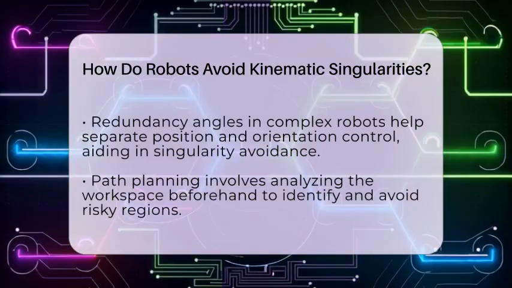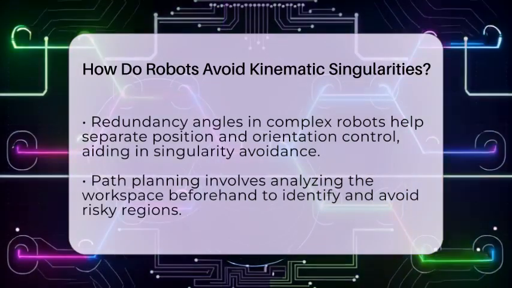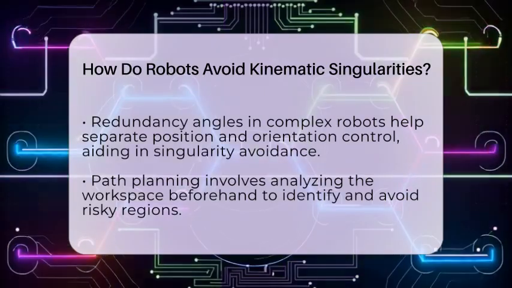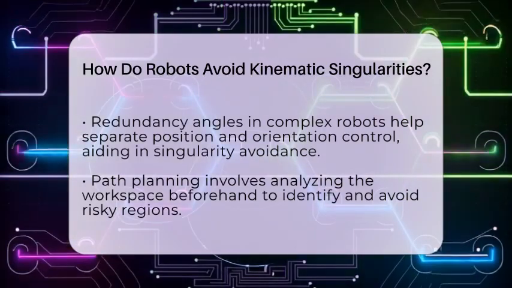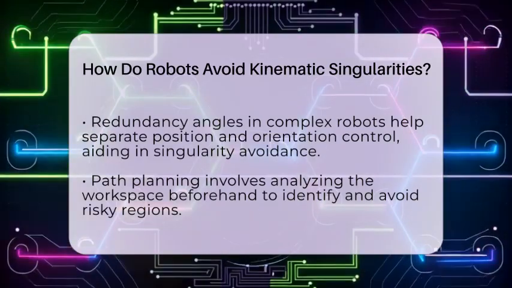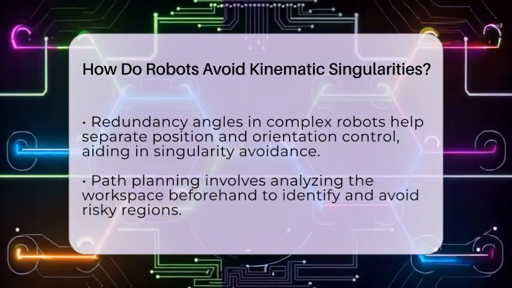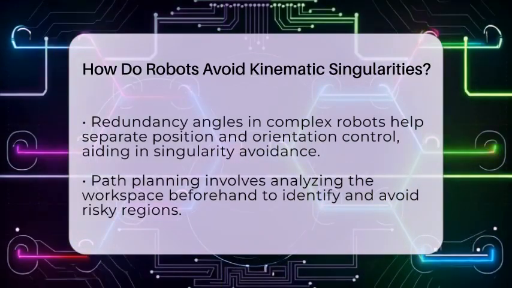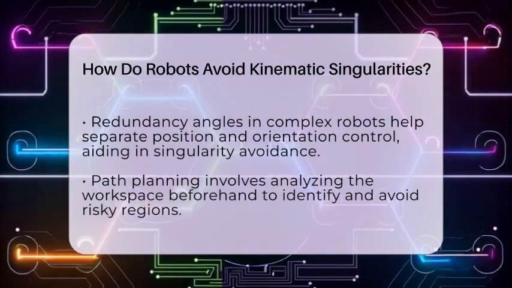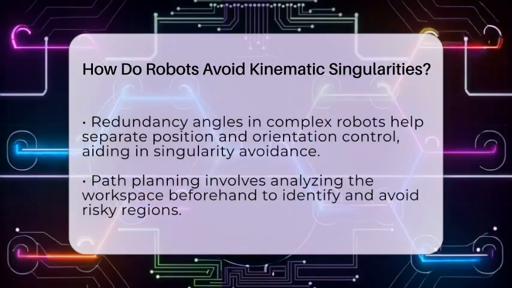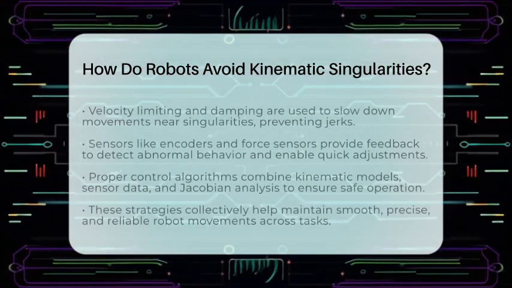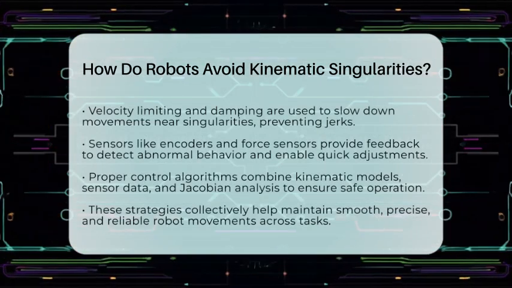Velocity limiting is another safety measure. When the robot nears a singularity, the control system slows down the joint movements and adds damping to prevent sudden jerks or excessive speeds. Sensors like encoders and force sensors provide real-time feedback. If the robot starts behaving oddly, the control system detects it and adjusts commands instantly. This feedback loop helps the robot recover from or avoid singularities altogether.